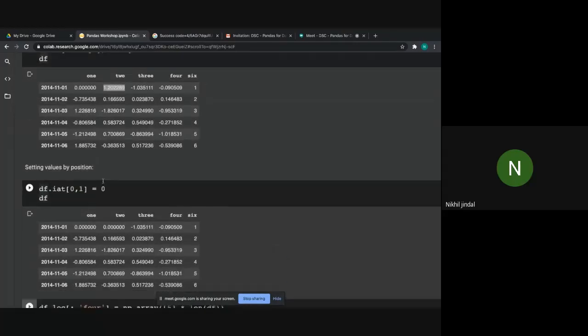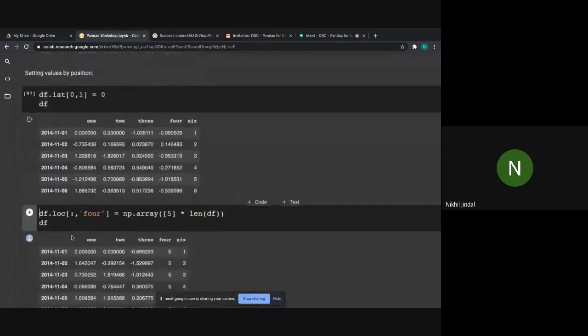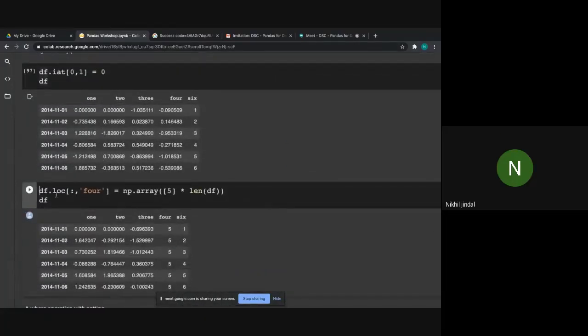It is pretty easy, I think, even for you guys. Now I'm using the loc function for selection, and I'm changing the values of this particular column. I've selected all the rows for this column and am setting these values to 5.